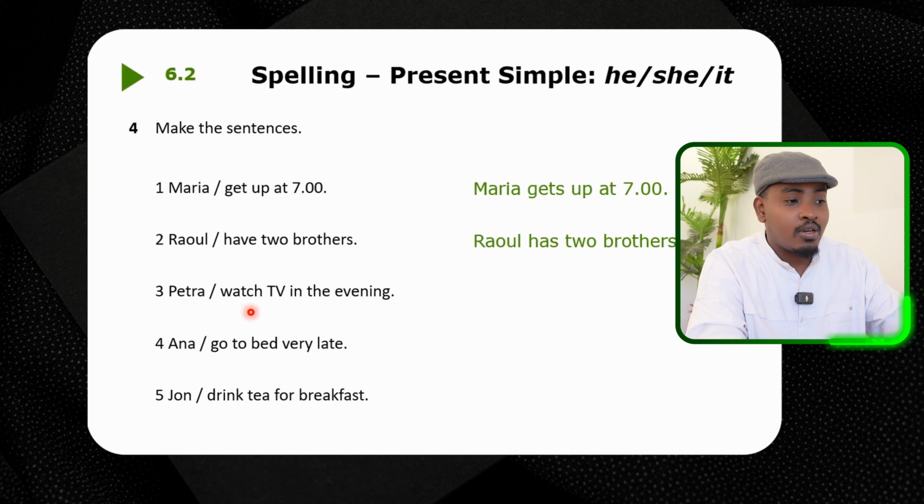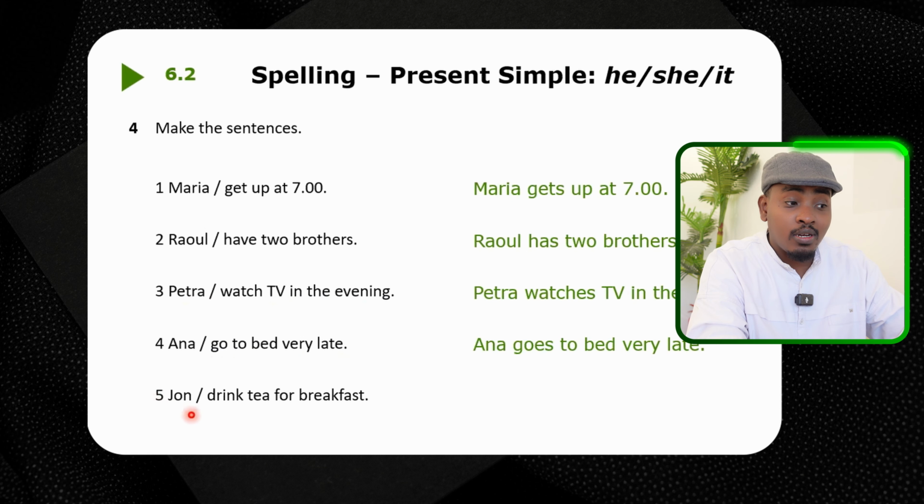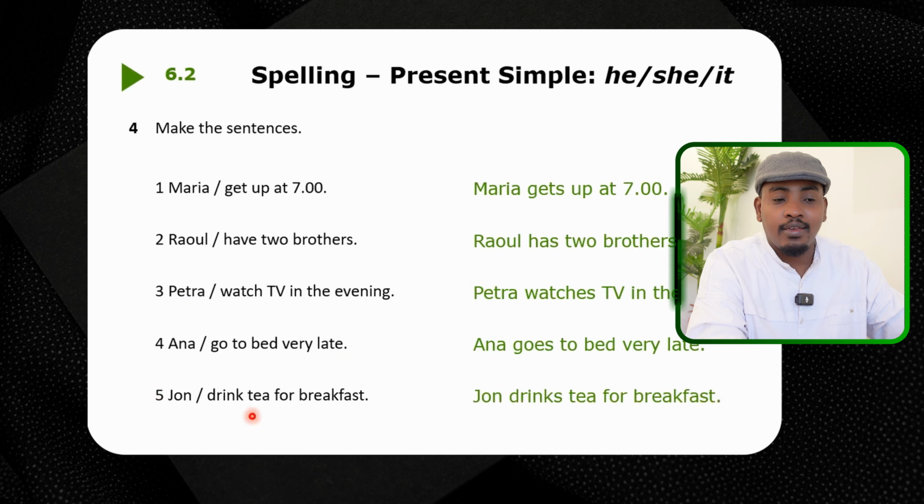Petra watch TV in the evening. So Petra watches TV in the evening. Anna goes to bed very late. John drink or drinks? Drinks. John drinks tea for breakfast.